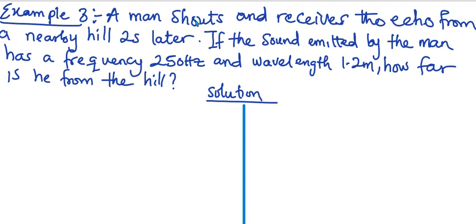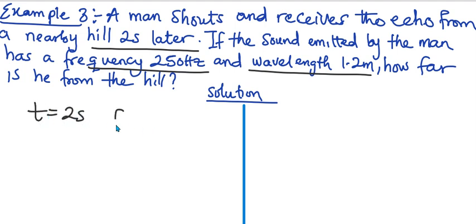They said a man shouts. This question is quite different, but if you are an attentive physics student, you'll be able to know it. A man shouts and receives the echo from a nearby hill 6 seconds later. If the sound emitted by the man has a frequency of 250 Hz and a wavelength of 1.2 meters, how far is he from the hill? They gave us time, which is 2 seconds, frequency, which is 250 Hz, and wavelength, lambda, 1.2 meters. They ask us to find x.